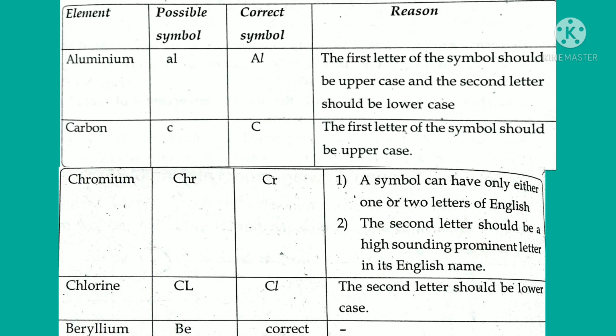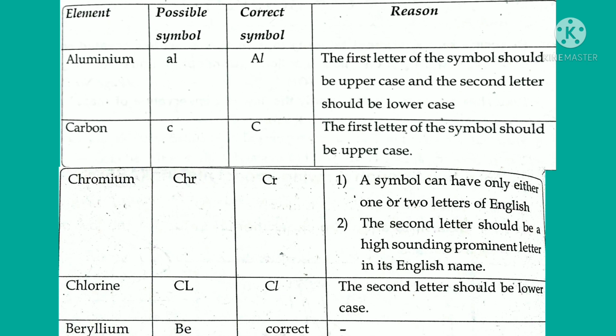And the second one, carbon. The possible symbol, small c, is not right, and the correct symbol is capital C. The first letter of the symbol should be uppercase. And the next one, chromium. The possible symbol is CHR. This is wrong.